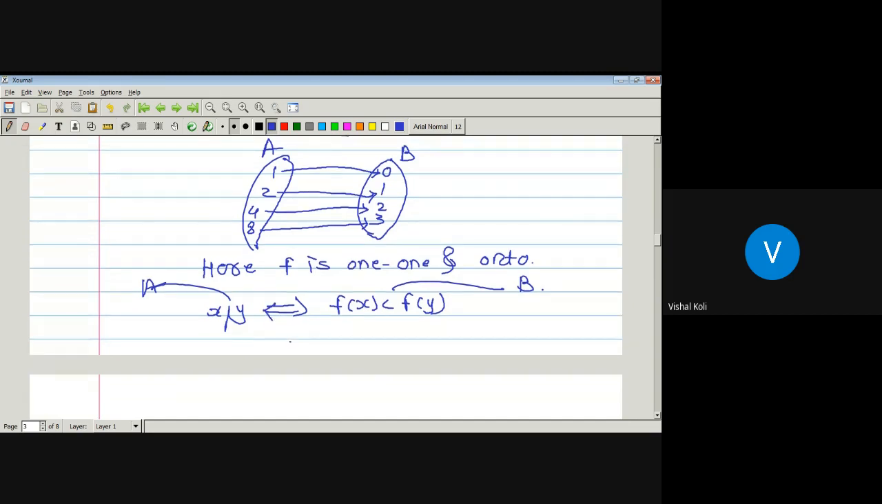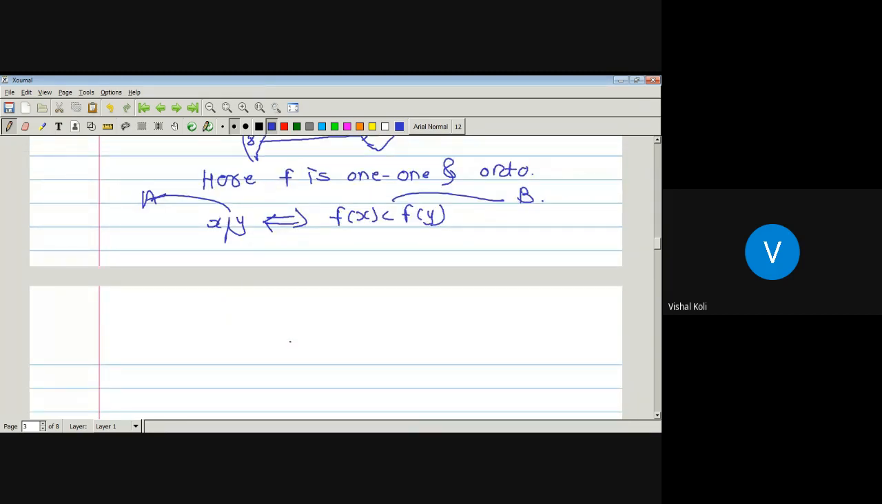Now take any two elements in our domain. So 1 divides 2. Now we have to check whether F of 1 is less than F of 2 or not. The image of 1 is 0, and the image of 2 is 1. So 0 is strictly less than 1. So whenever 1 divides 2, F of 1 is less than F of 2. And when we take its converse, that is F of 1 is less than F of 2, then 1 must divide 2. So this will be if and only if.